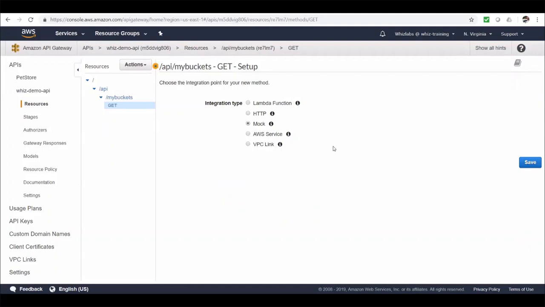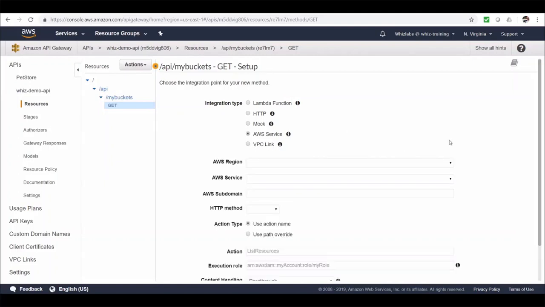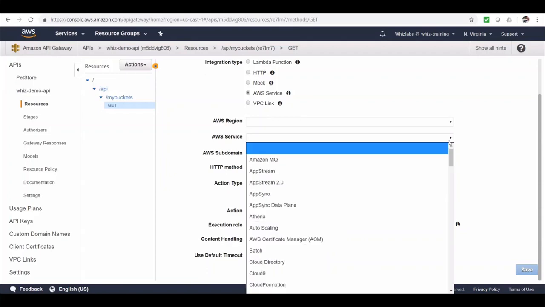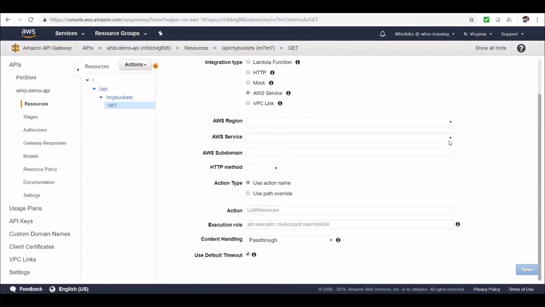And then we have AWS services. Under here, you get to choose the region and the service which you would like to invoke when a request is made to this API resource. We can leave this subdomain field blank. A few of the services have subdomains. You can visit the AWS documentation if you would like to know which services support subdomains.